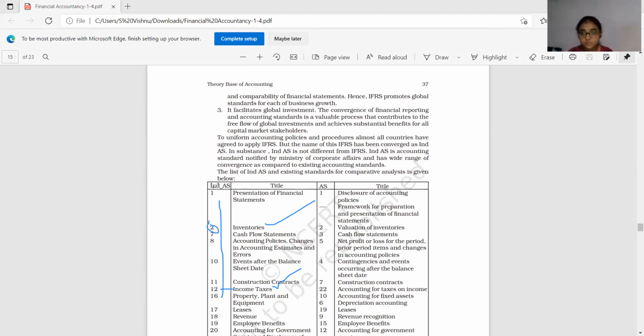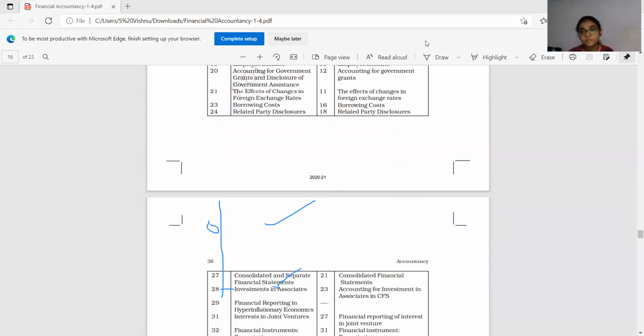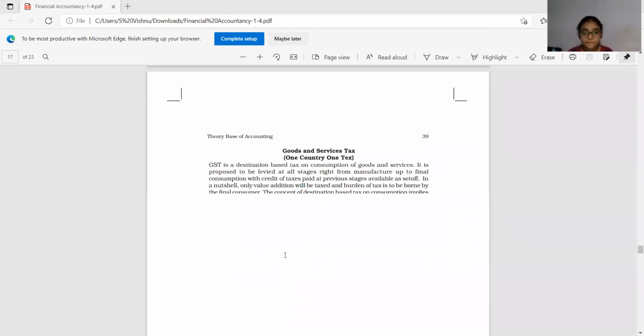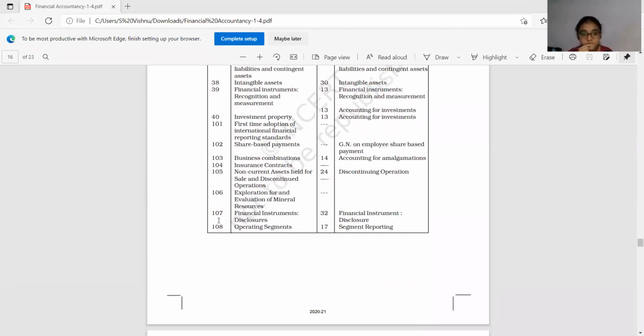So certain standards are mentioned in our Indian Accounting Standards. Okay, Ind AS means accounting standards. You can see only important ones are mentioned in your book. These are the important ones, you can just go through them. Several standards are there. You can see up to 108 have been mentioned. Important standards have been mentioned in your book, it seems.